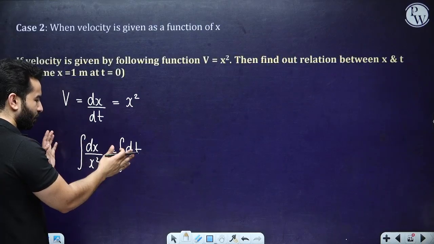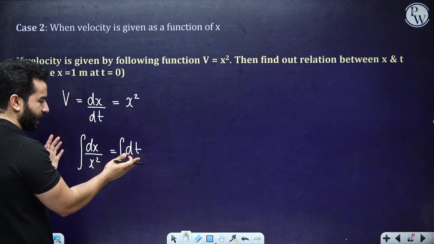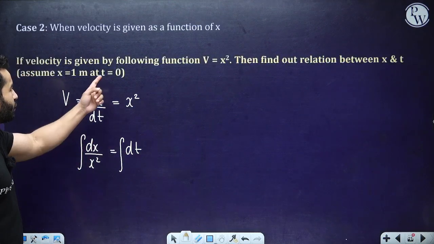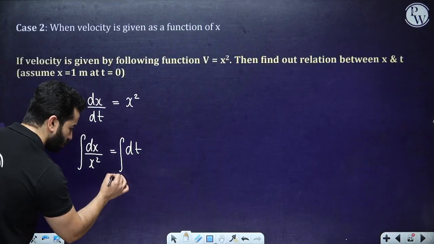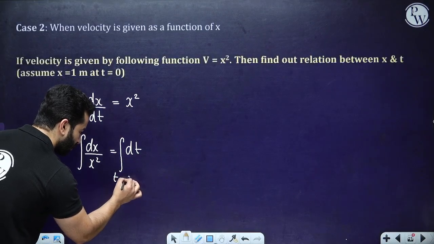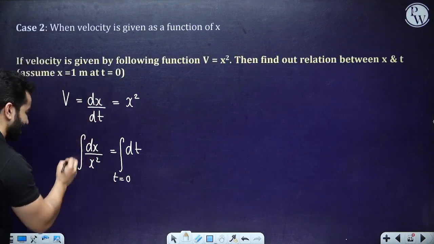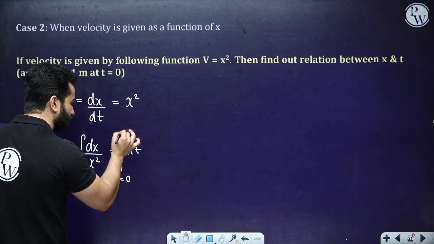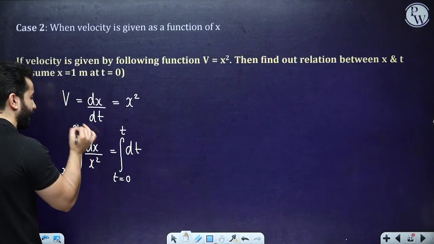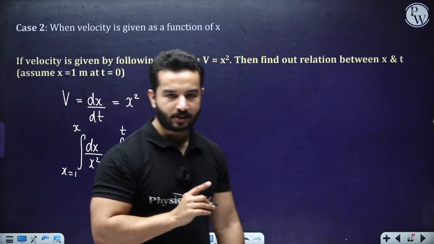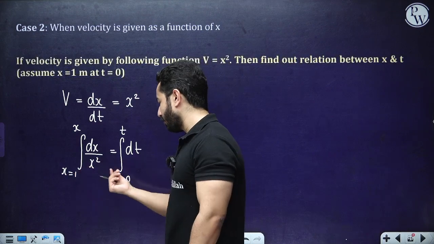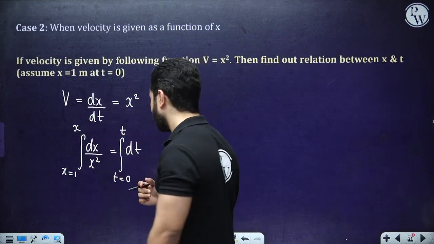After this, obviously you can integrate it and write an integration constant over here, but I have got some extra information at t equals 0. So when t was equal to 0, the body was at x equals 1, and when t will be some general t, then x will be some general x. This is what relation means, right? So always they might give you some information and they will ask you a relation. So now let's solve it.